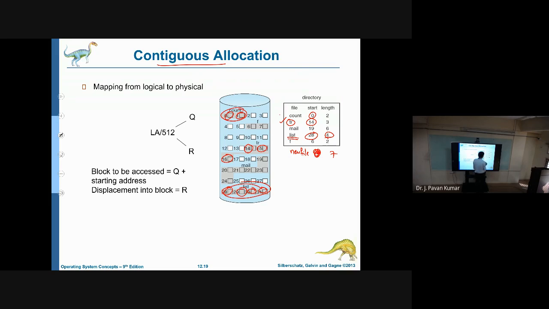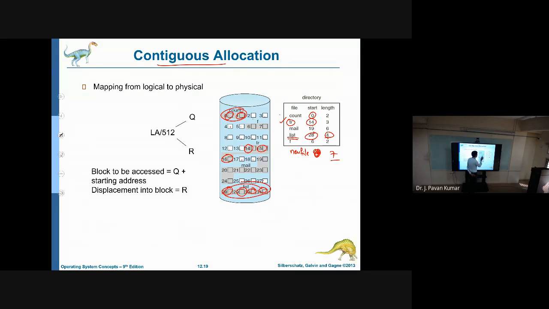Where can we allocate 7 blocks in this particular situation? How many free blocks are there? 1, 2, 3, 4, 5, 6, 7, 8, 9, 10, 11, 12, 13, 14, 15. 15 free blocks are there. How many do we want? Only 7 blocks.